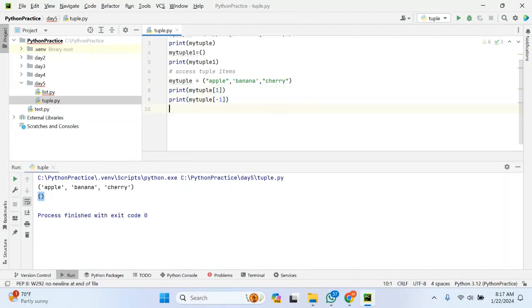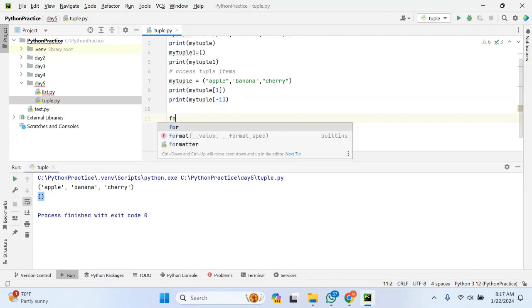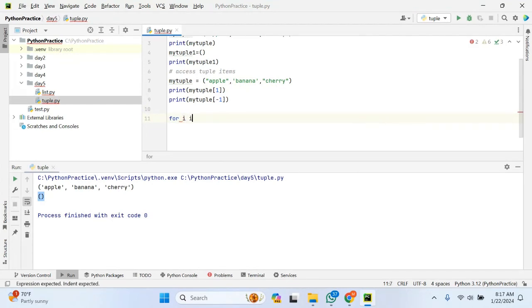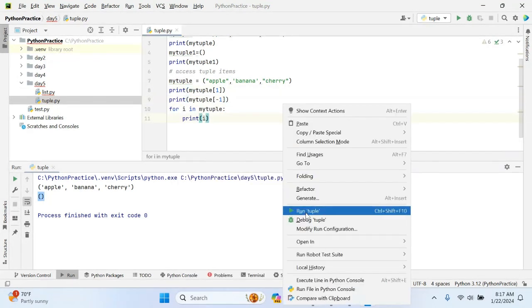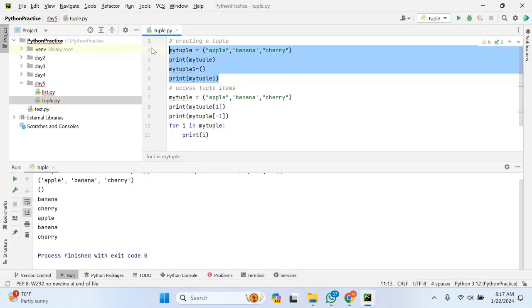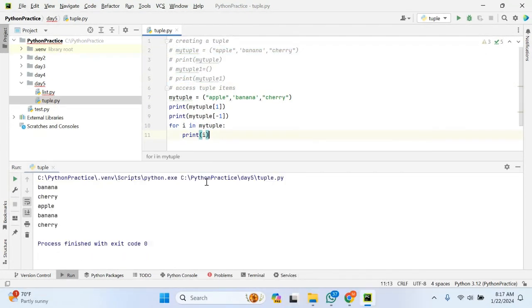And similarly, if I want to access the items one by one, I will use a for loop. For i in my tuple, I will print each and every value in the tuple. Let me comment this and print. Yeah, the value at index position 1 is banana, and minus 1 index position is cherry. I'm accessing each and every value in the tuple by using a for loop: apple, banana, and cherry.